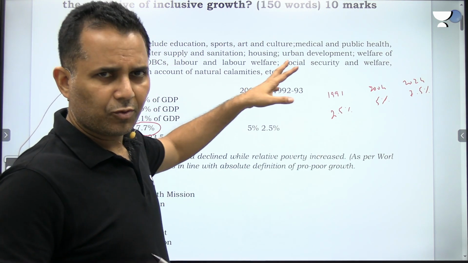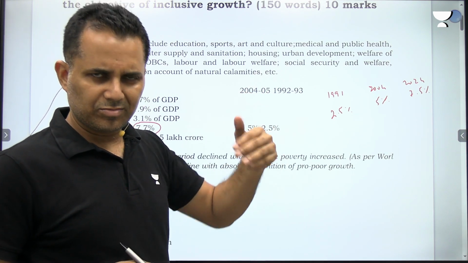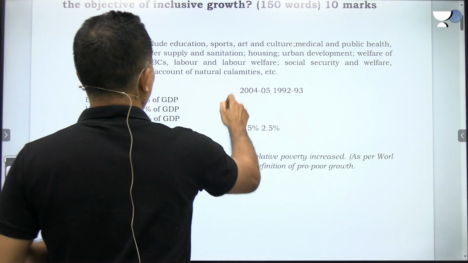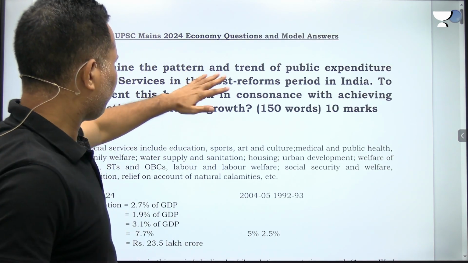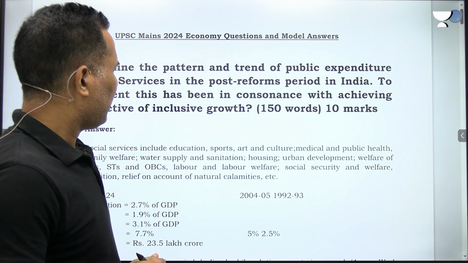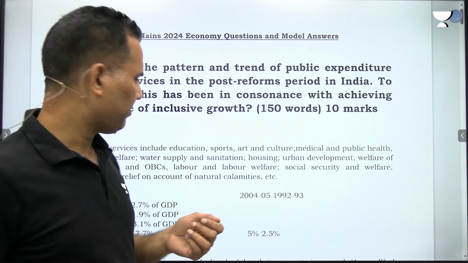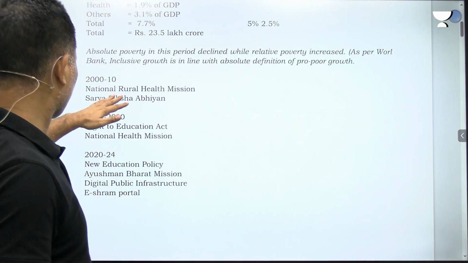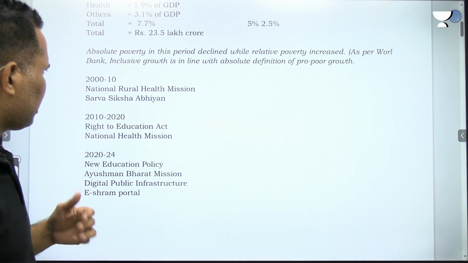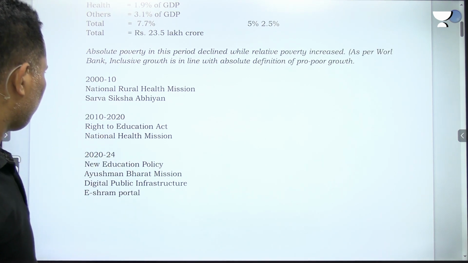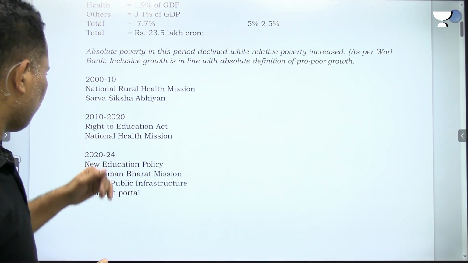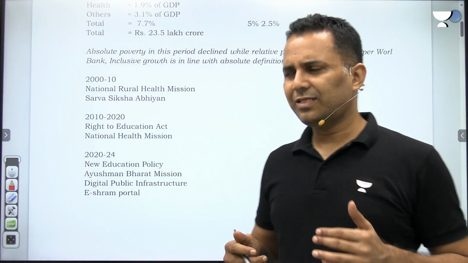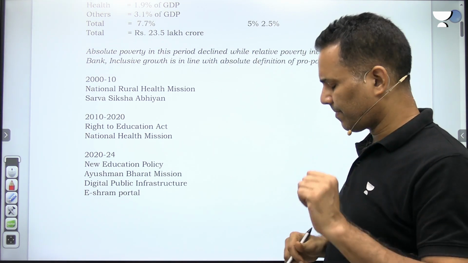So first you can define what includes social services. Then you will give a brief background of the LPG economic reforms, and then you'll write this trend. The question talks about pattern and trend, so you will discuss that, and you can also discuss some schemes which the government implemented. For example, in every decade, let's say in the 2000 decade, the National Rural Health Mission or Sarva Shiksha Abhiyan, then in the 2010 to 2020 decade, Right to Education, National Health Mission, and then 2024. So in every phase, you can write one or two schemes if you remember. Otherwise, you write just the trend and pattern.